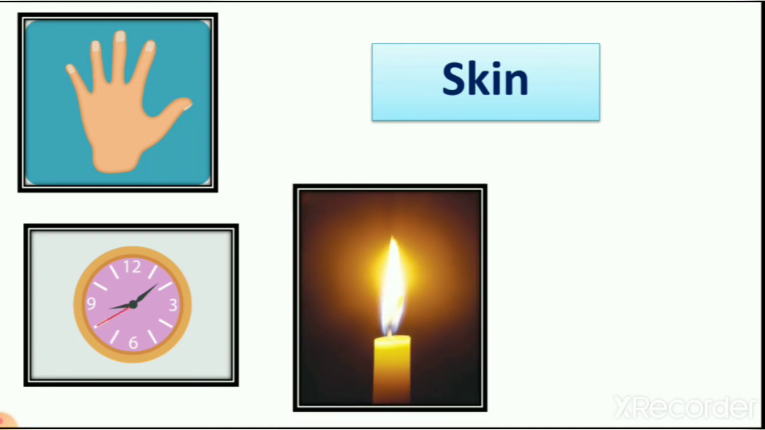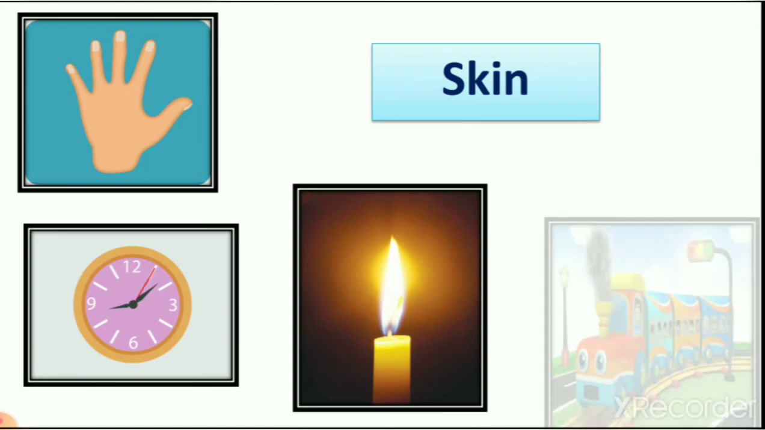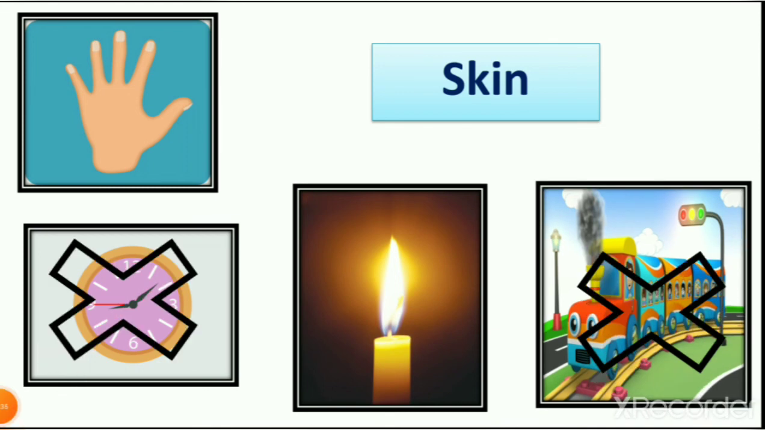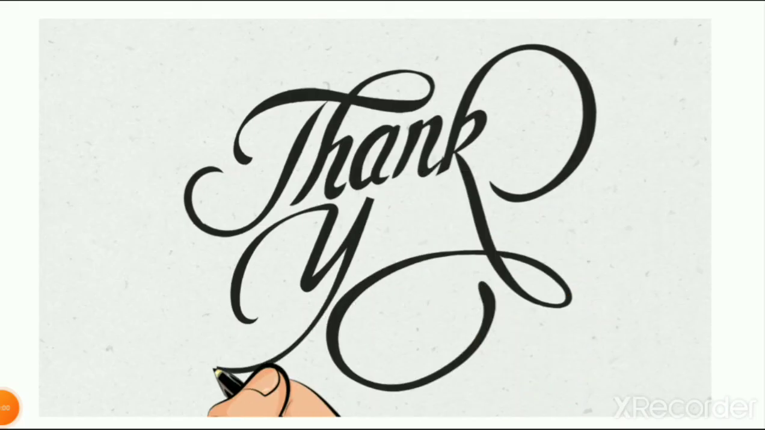Then the candle is very hot. How do you know? Because of your skin. And the train is coming. How do you know? Because of your ears. It means here two pictures are odd. Which are they? Let's see. Train and watch. So it means two pictures are odd.